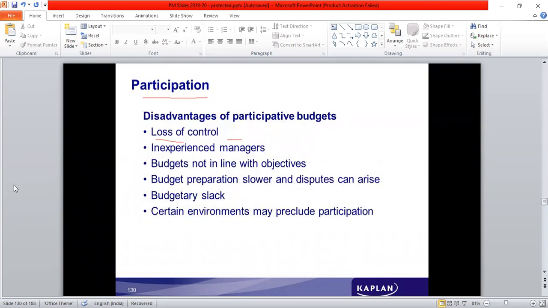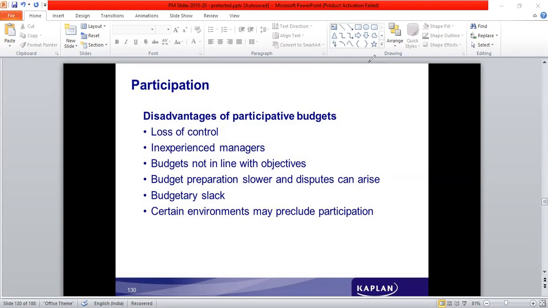Disadvantages are loss of control. Everybody who has their say, their voice, wants their opinion to be included. So in that case, agreeing upon a certain thing, consensus, becomes a difficult target. So there would be loss of control.